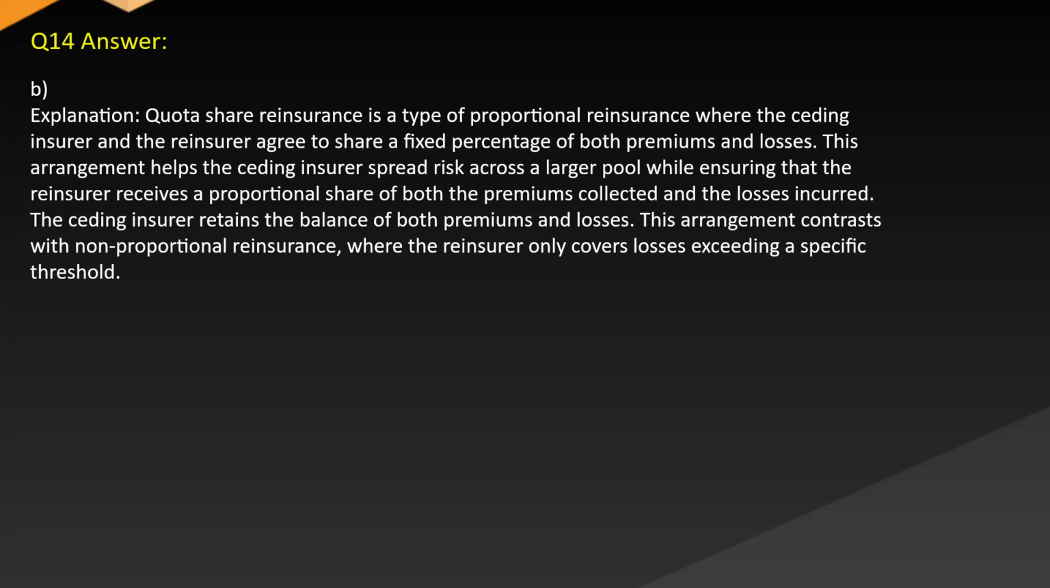Answer: B. Explanation. Quota share reinsurance is a type of proportional reinsurance where the ceding insurer and the reinsurer agree to share a fixed percentage of both premiums and losses. This arrangement helps the ceding insurer spread risk across a larger pool while ensuring that the reinsurer receives a proportional share of both the premiums collected and the losses incurred. The ceding insurer retains the balance of both premiums and losses. This arrangement contrasts with non-proportional reinsurance, where the reinsurer only covers losses exceeding a specific threshold.